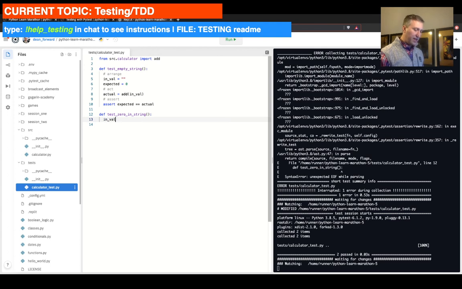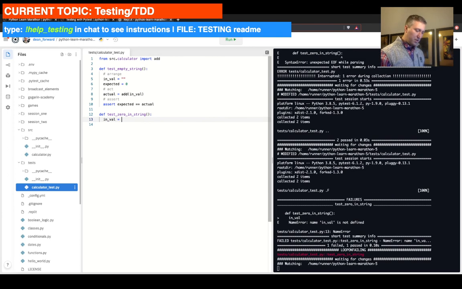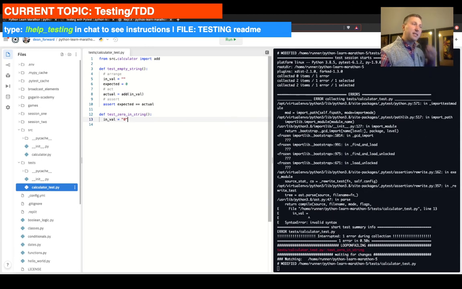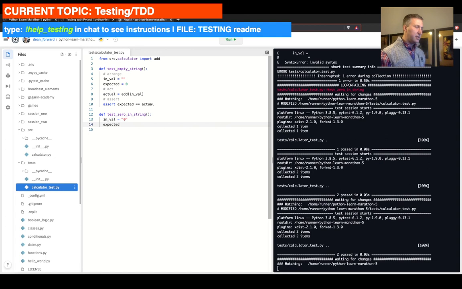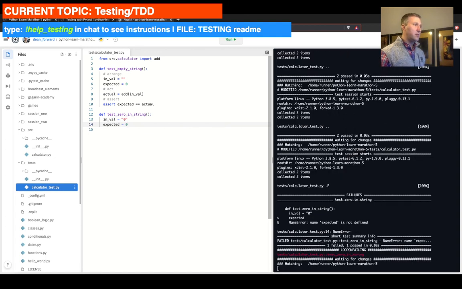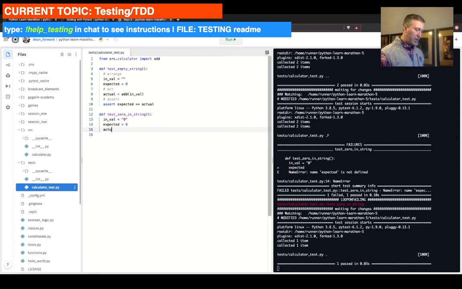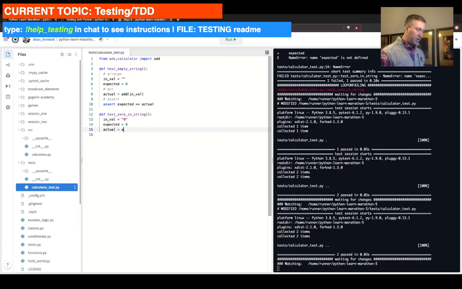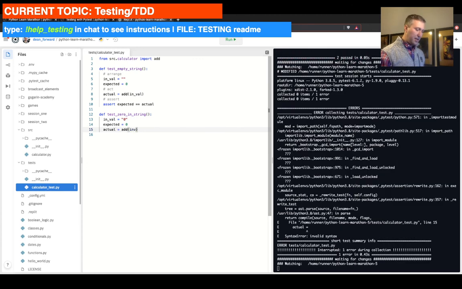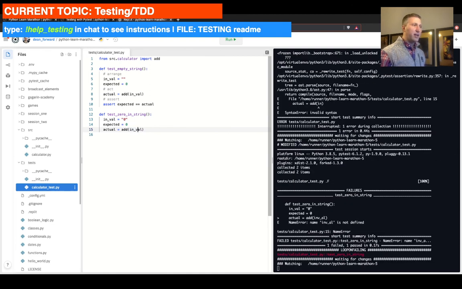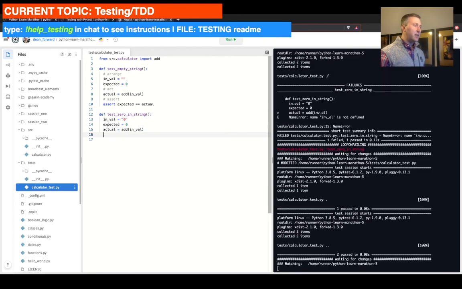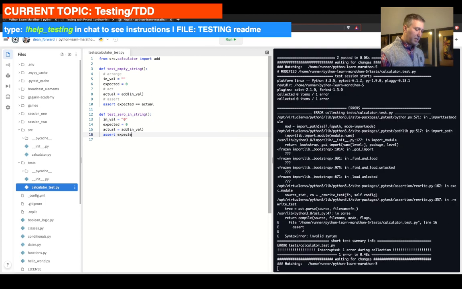So let's say val is equal to 0, a string that contains 0 in it, right? And our expected is 0. And then we're going to do actual equals add of val. We're not really adding anything yet, right? We're just passing a single string in. And then we're going to do assert, the same thing, expected equal actual.